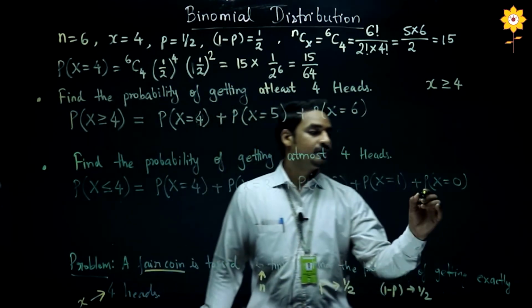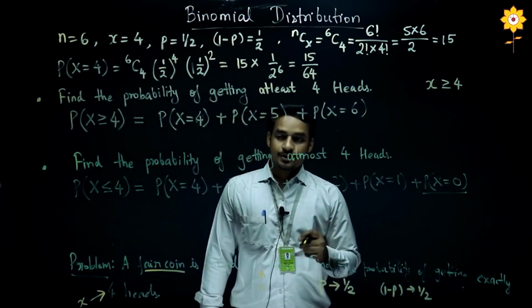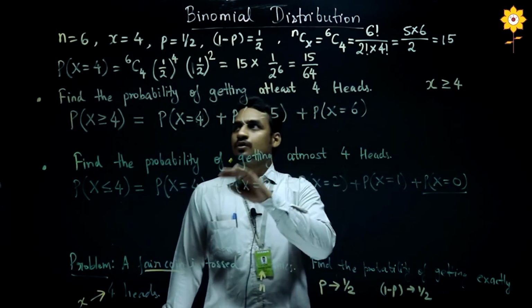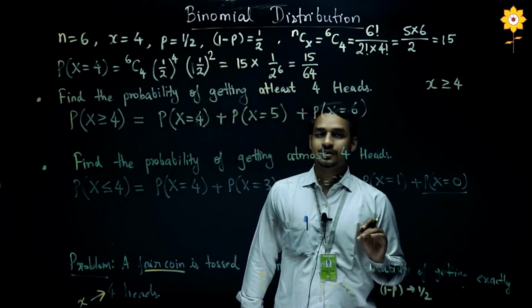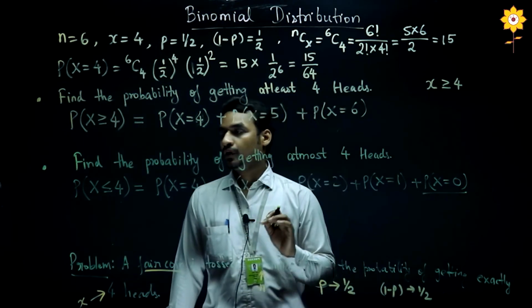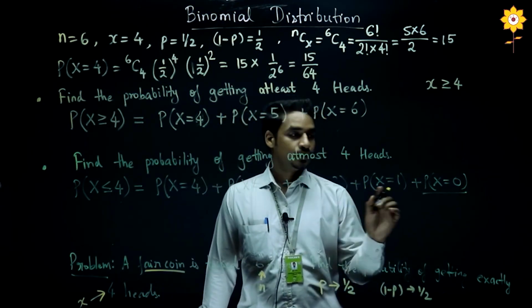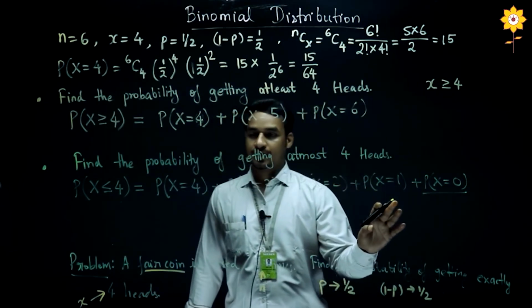Now why have I written P of x is equal to 0? Suppose you are tossing a coin, and in all these 6 tosses you are getting tails. In this case your success is 0. You are not getting any head, that means the total number of heads is equal to 0. So this you have to consider. This is for at most 4 heads.